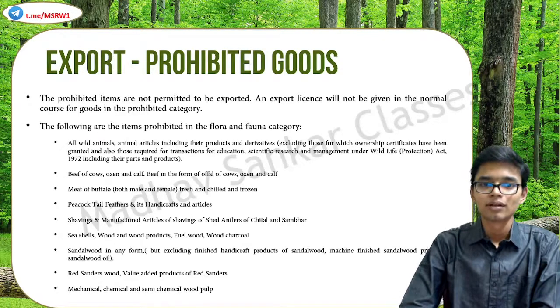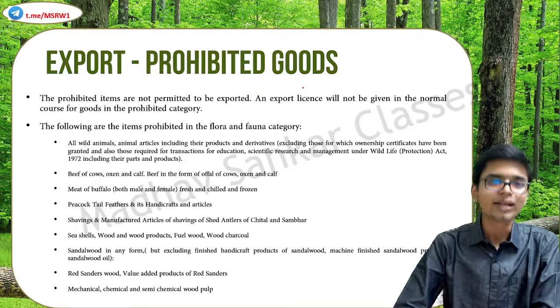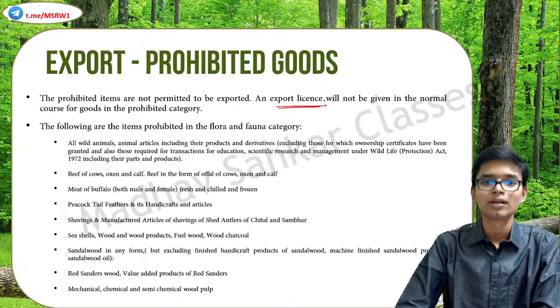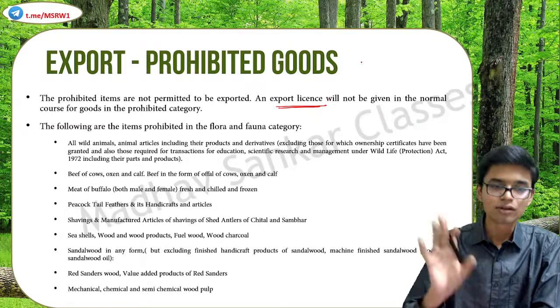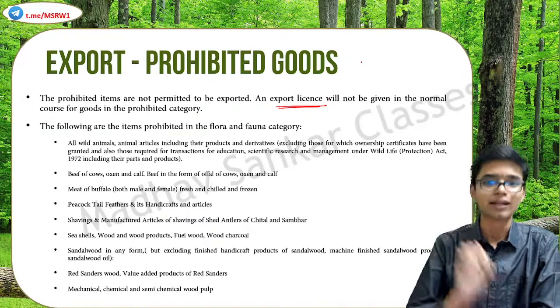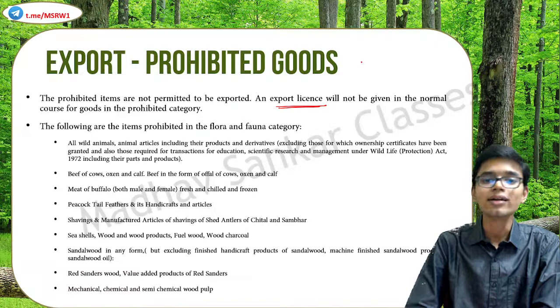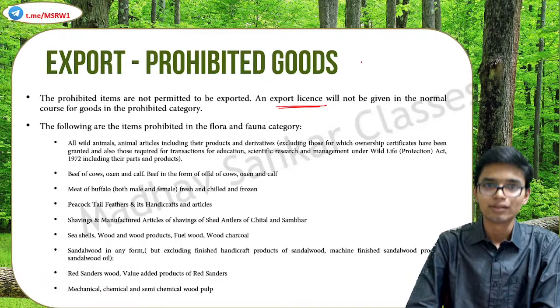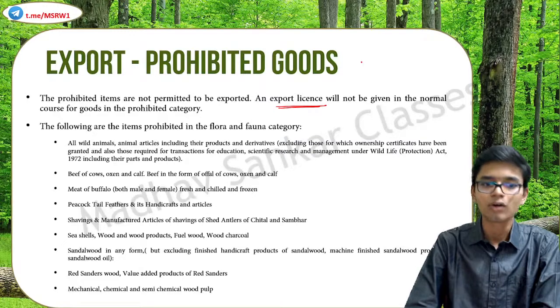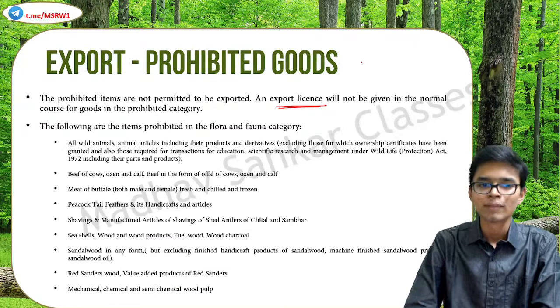Okay, so in certain cases, the exporters will not be given an export license if that good is among the prohibited category. So what are the items within the prohibited category in flora and fauna that will not get an export license? They are as follows. This is a long list and it is very small, so I'm pretty sure that you are not able to read it. Sorry for that, but I will simply read through them, and once I upload it, you can download it and go through that.